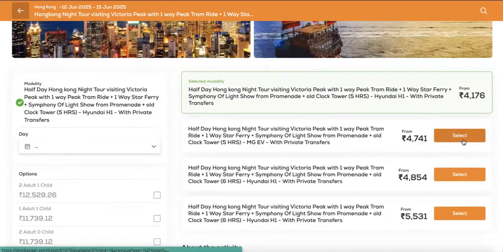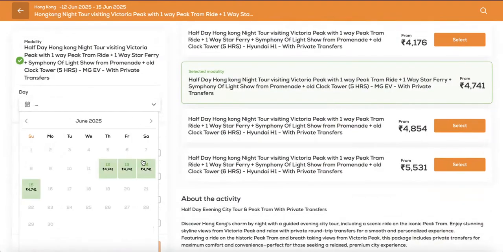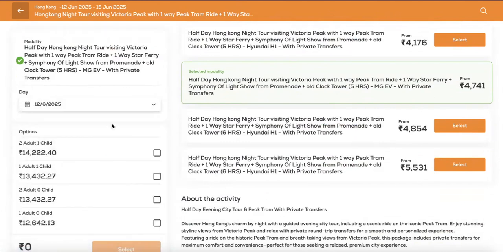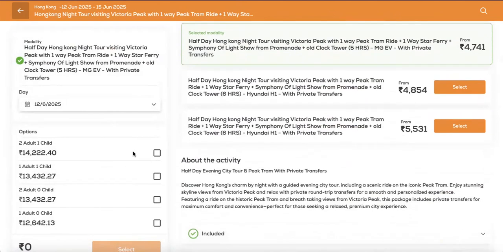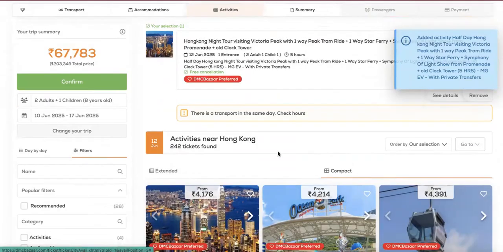If I'm looking for the 5-hour MG, I simply click on select first. Choose the date I'd like to operate this tour on. Once again, only the stay in Hong Kong has been selected. I need this for 2 adults and 1 child. Click select. With each step, the itinerary is formed for you, as well as the pricing is calculated for you by the system.